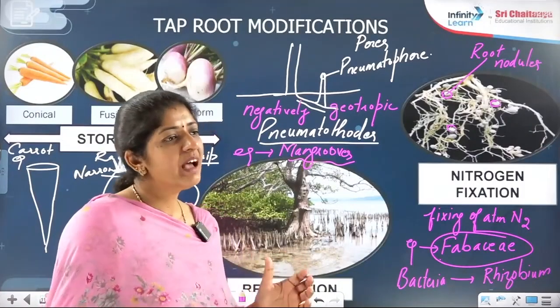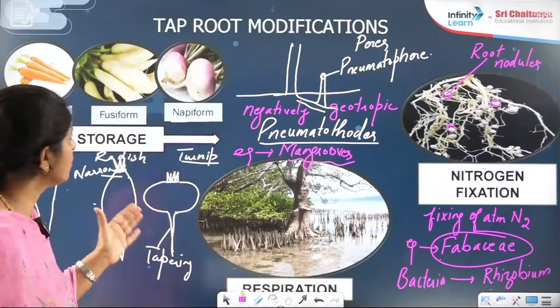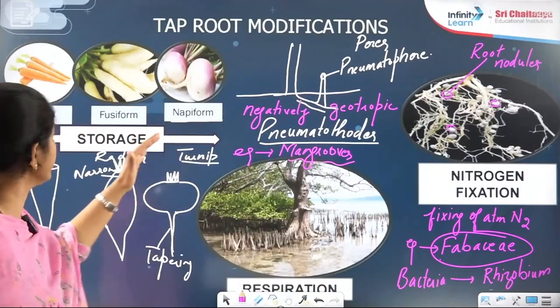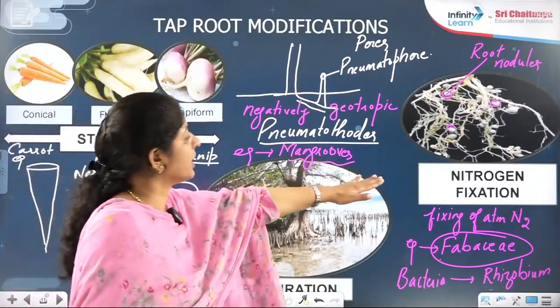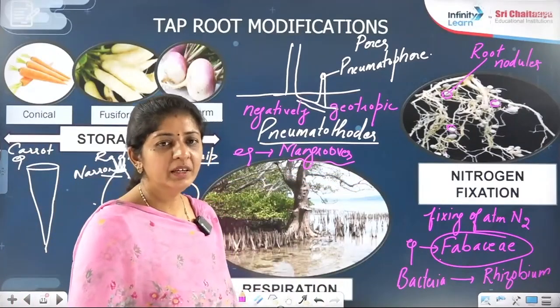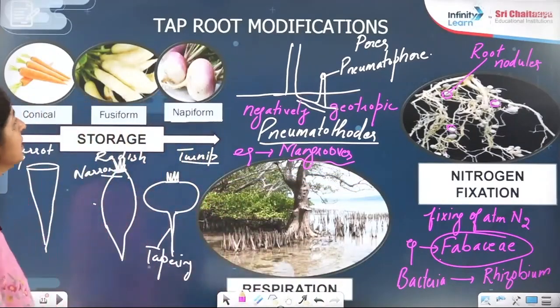Clear? So we have discussed the three root modifications for taproot modification. First for the function of storage, then for respiration, then for nitrogen fixation. Clear? So this is about the modification in case of taproot.